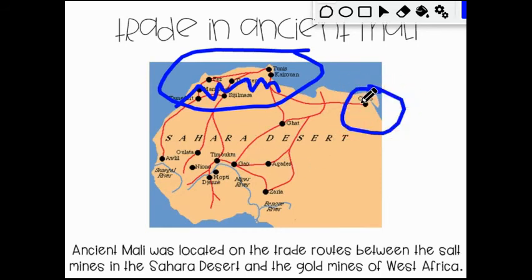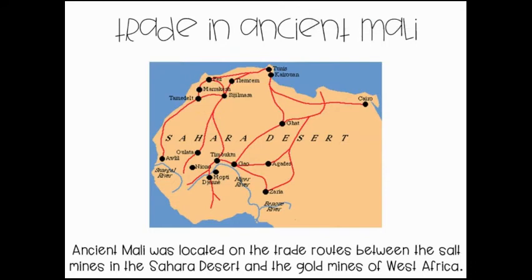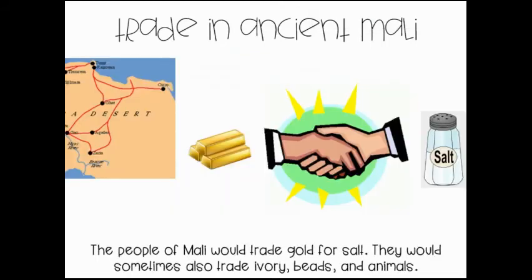So they would trade things with the Egyptians, which was an important place. It was really educated too. They had a lot of stuff. So the people of Mali would trade gold for salt. They would sometimes also trade ivory, beads, and animals.